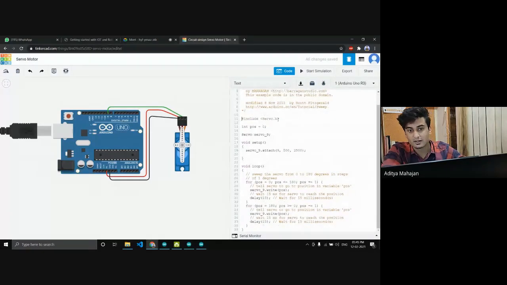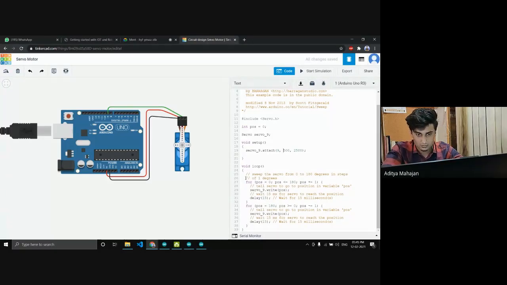We include a library called servo.h, which is an inbuilt library in Arduino. Int position equal to 0, I'll get to that. Servo 9, so it's attached to the 9th pin. We define it this way because we are using the servo library. In void setup, we write servo9.attach(9), and these are the pulse width modulation values. You will understand that tomorrow when we come to the topic PWM.